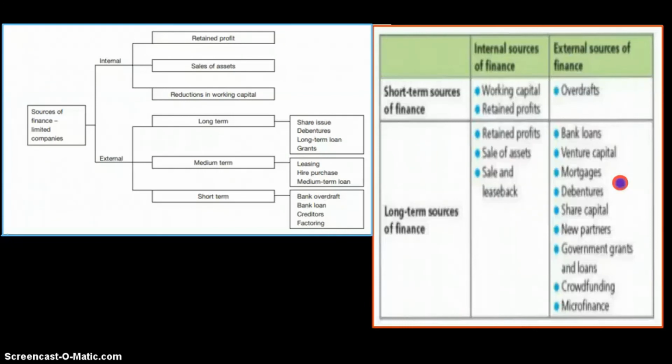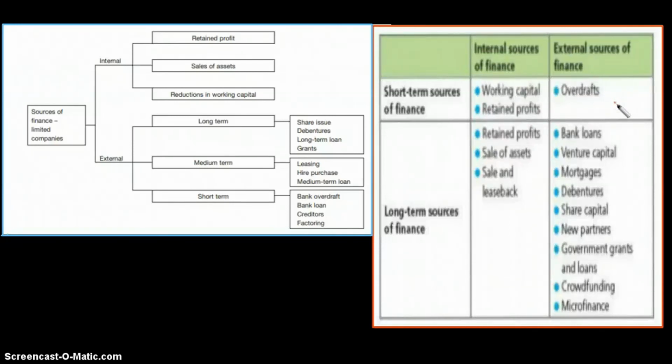Debentures are basically bonds. Venture capital is special capital, like special investments similar to loans perhaps, but these are offered to riskier projects by special investors who are called venture capitalists. In exchange, venture capitalists generally don't ask for much, but they might ask for ownership in the new business if it succeeds. And so that's basically all the external sources of finance. Overdrafts are also an agreement with the bank where you can borrow up to an agreed amount whenever you need it. But it has a high rate of interest if overdrawn.